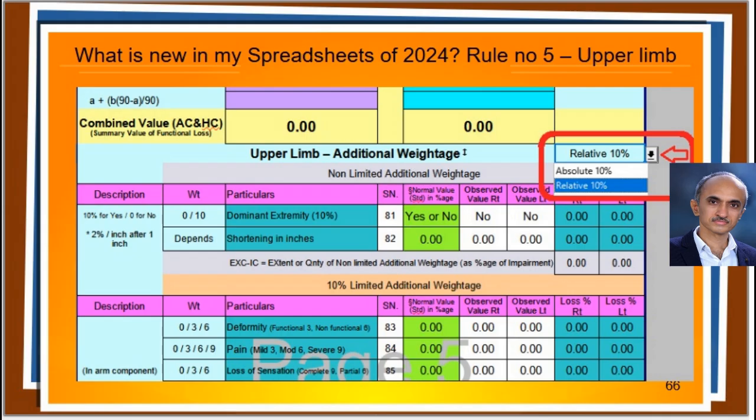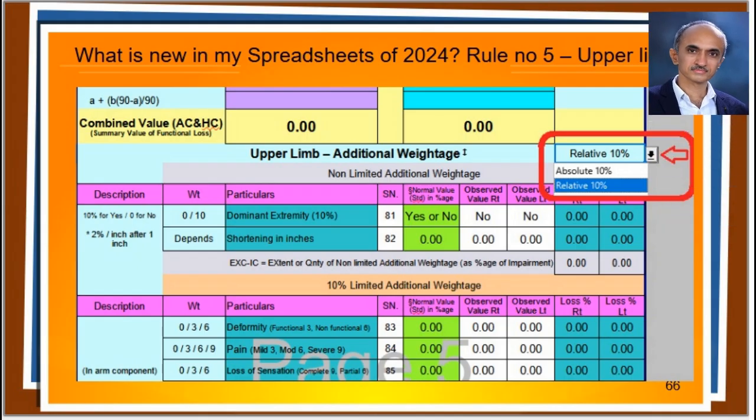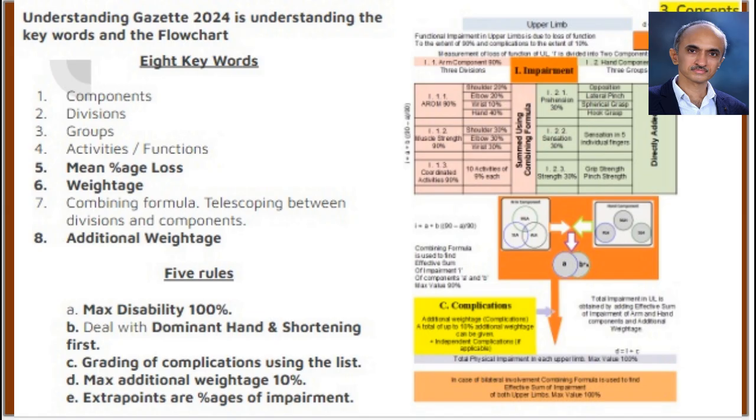If you agree with rule number 5, you have to select the option relative 10%. Otherwise, you have to select absolute 10%. If you do not understand this point, don't worry. Later on, I am going to explain this in detail with examples. That is a brief description of what is in the Gazette of 2024 and what is new.